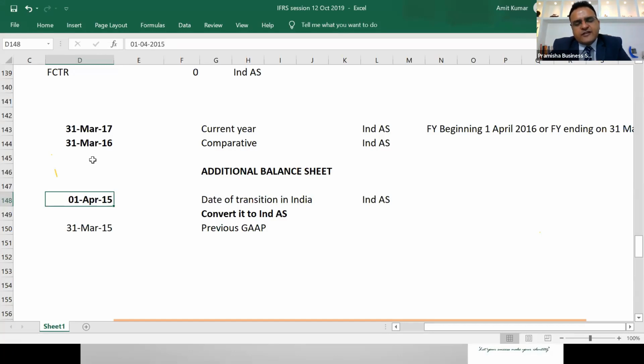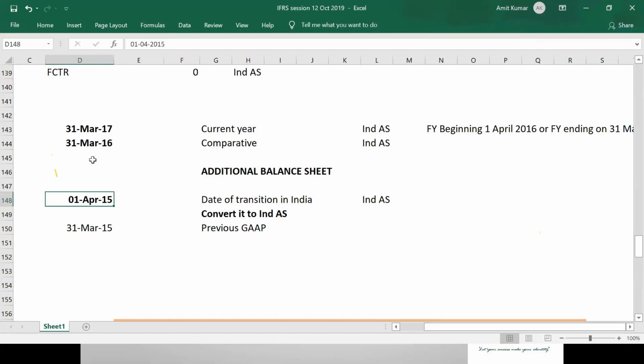If you are looking at the financial statements of any company and you see a 1st April balance sheet along with the current year and comparative, it means that either this company has converged to new accounting, or they have changed their accounting policy, or they must have corrected their prior period error. One of these will be the reason for publishing this third balance sheet of 1st April. Hope this is clear.